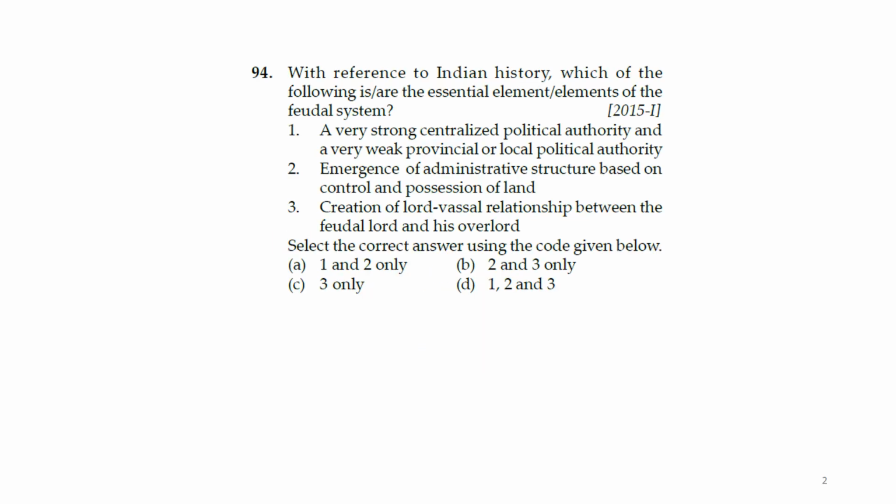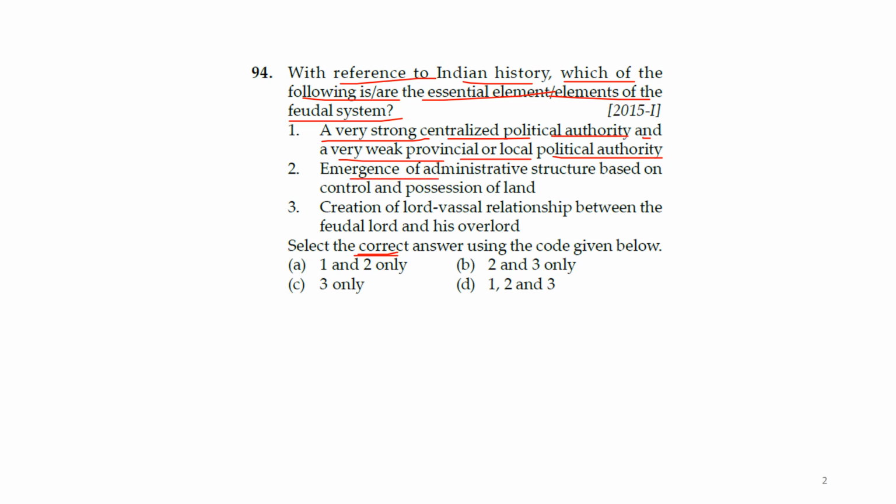What does this question say? With reference to Indian history, which of the following are the essential elements of the feudal system? They are asking for the correct statement. One: a very strong centralized political authority and a weak provincial or local political authority.